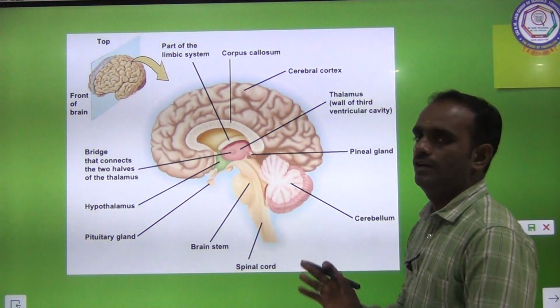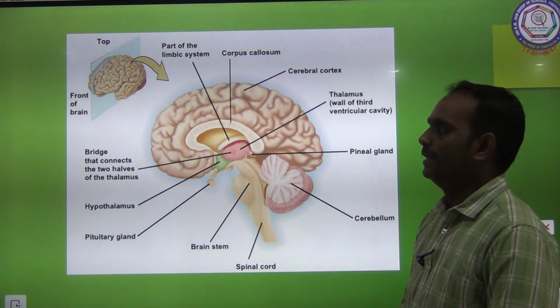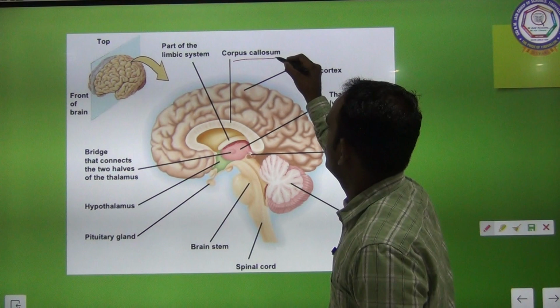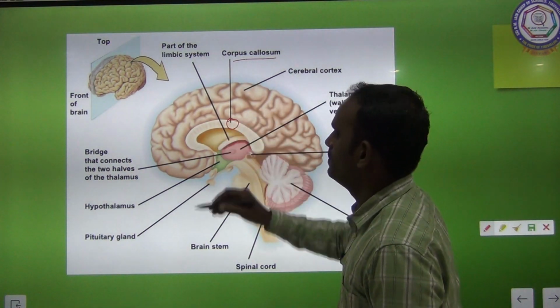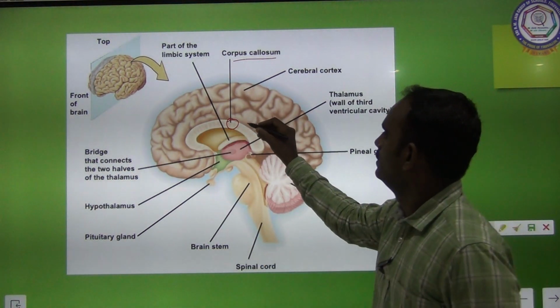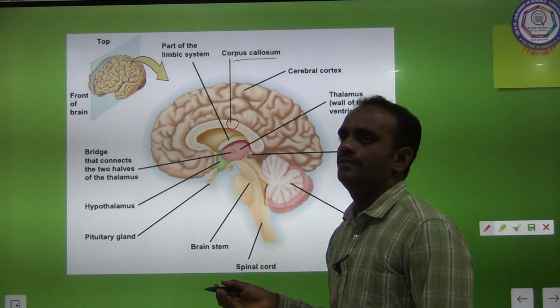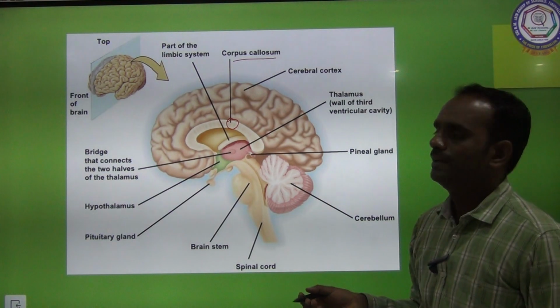See the entire structure of the human brain. This part is called the corpus callosum, the nerve fiber which connects the right and left cerebral hemispheres.